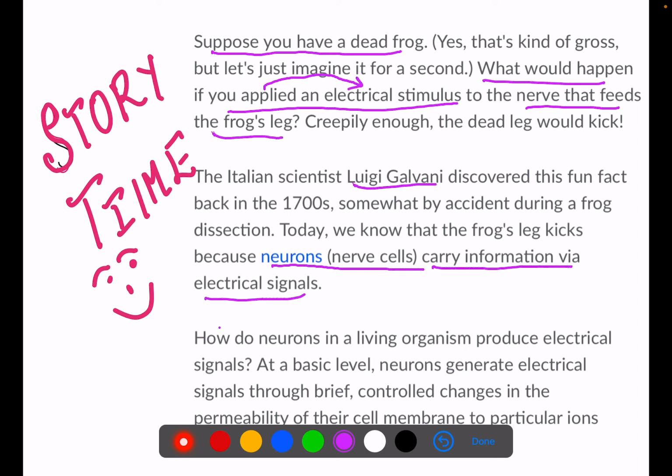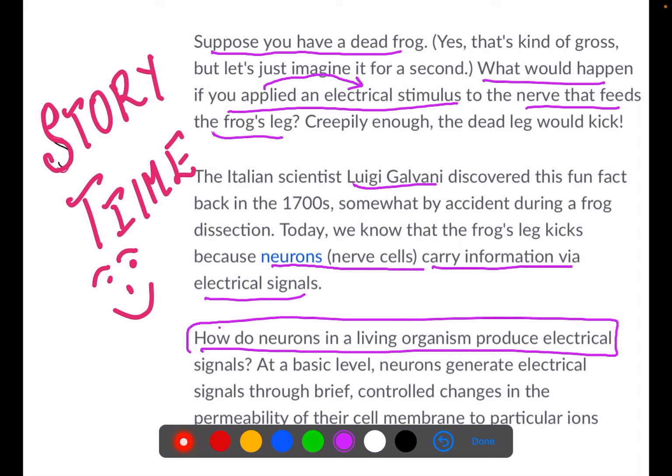So that information, if you are stimulating it, that stimulus, if it is generated, it will transmit the information to the frog's legs. So how do neurons in a living organism produce signals? That means if it can produce a signal there in the frog, how do these neurons produce this signal in the living organism?